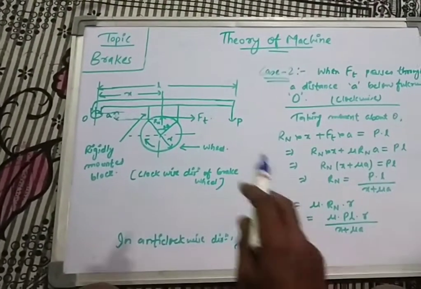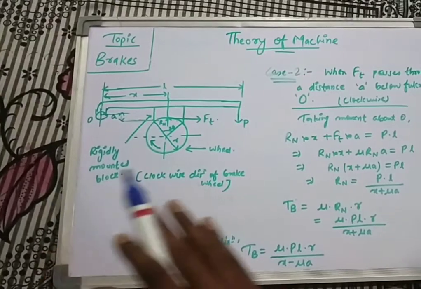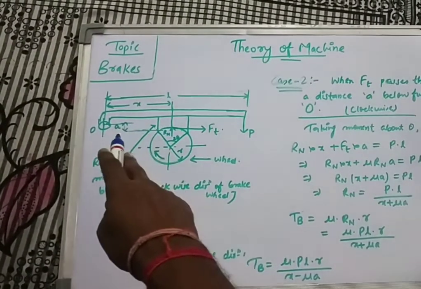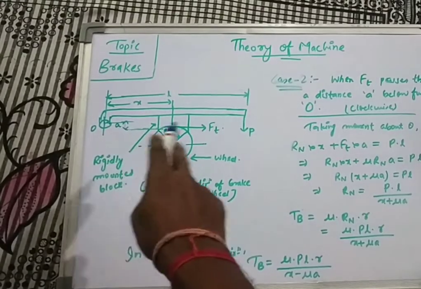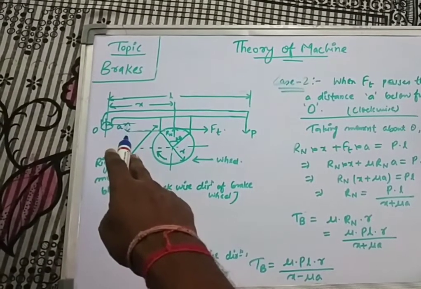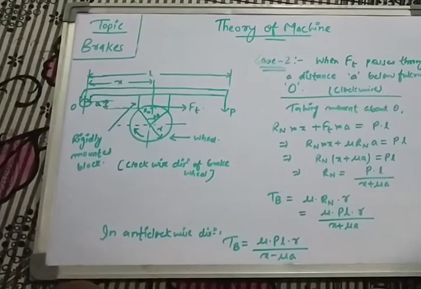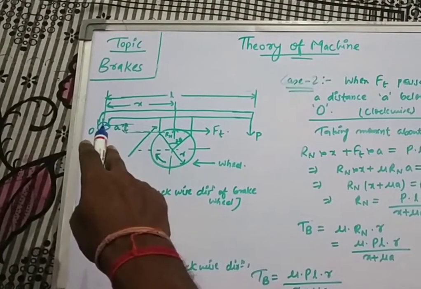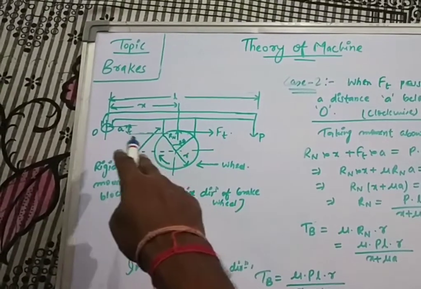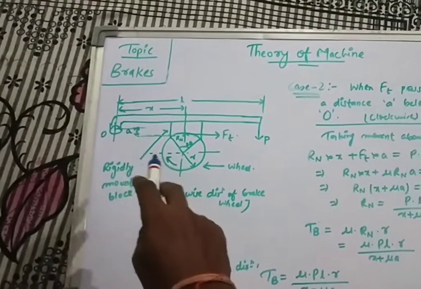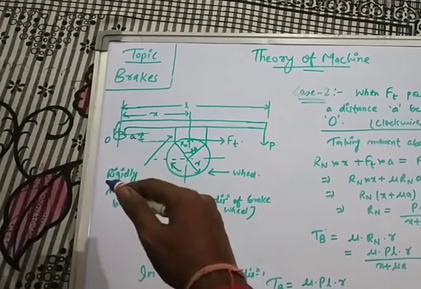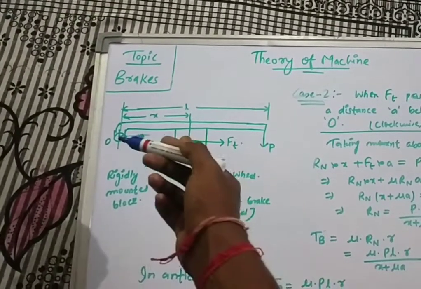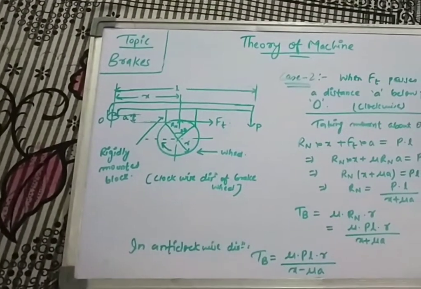That means the Ft and O are not along the same line, rather the point O is at a distance A above the Ft. Here I have written that the distance given is A. So the vertical distance A, that means the distance between point O and this Ft force, is given by A. So the fulcrum O is above, or I can say the Ft is below the fulcrum at distance A. So this is our second case.